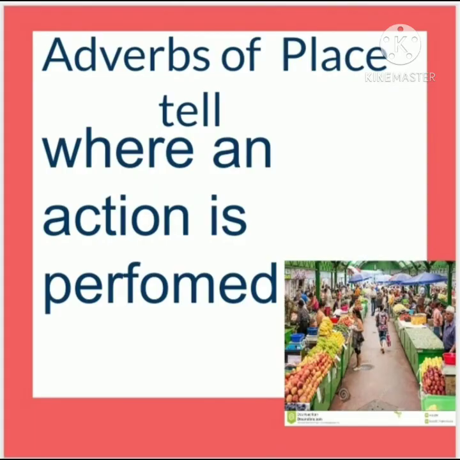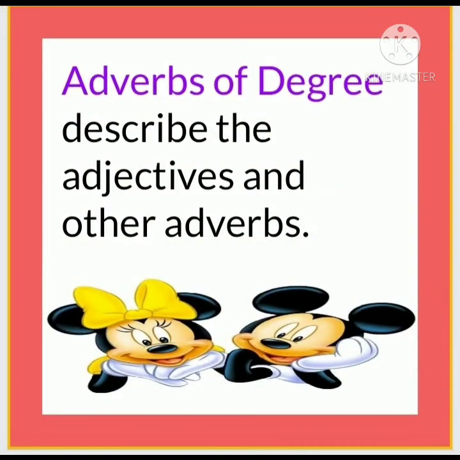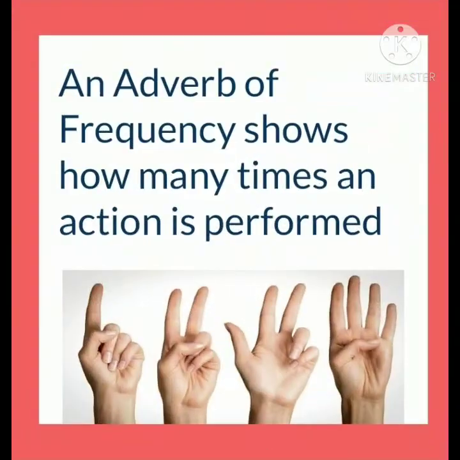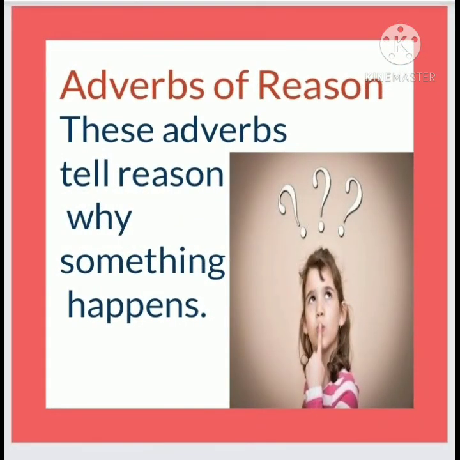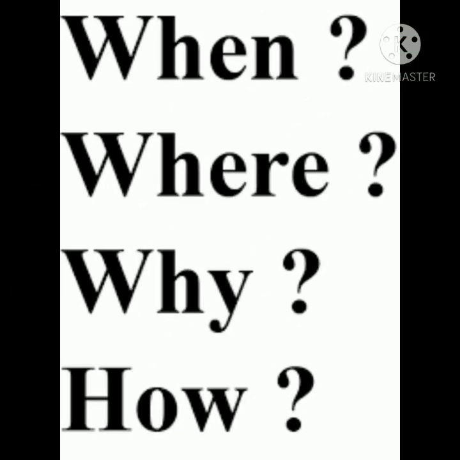Adverbs of place describe where an action is performed. Adverbs of degree describe the adjectives and other adverbs. Then we have adverbs of frequency, which explain how many times or how often an action is done. Then adverbs of reason explain why something happens, why an action is performed. Interrogative adverbs: when, where, how, why. These are the interrogative adverbs which are used to ask questions.